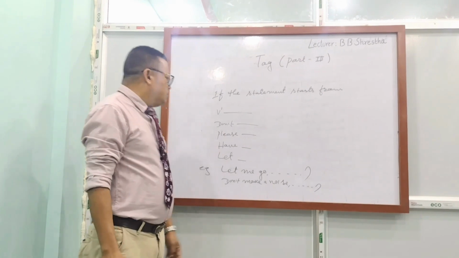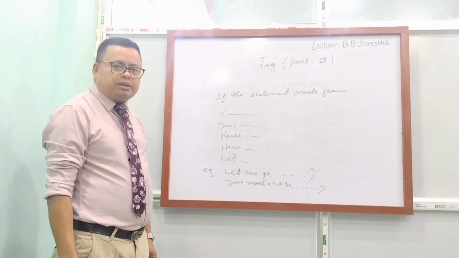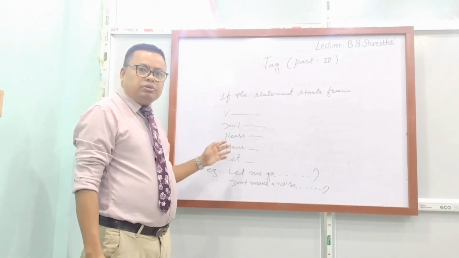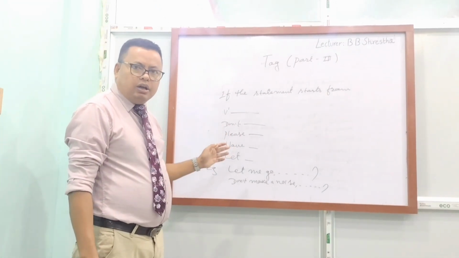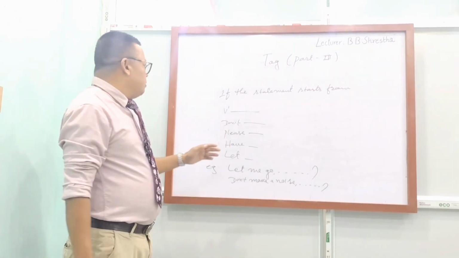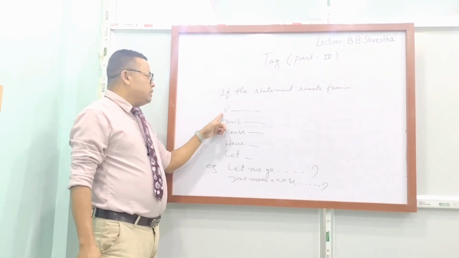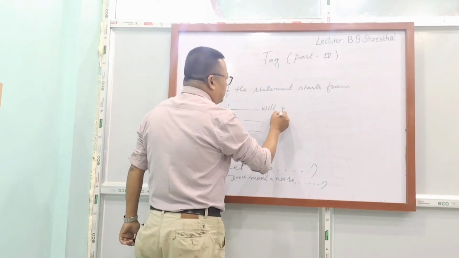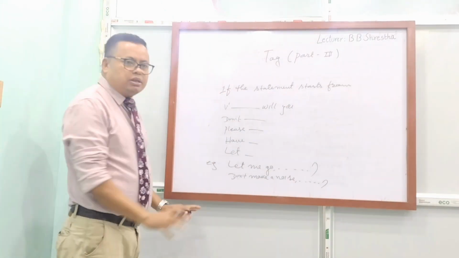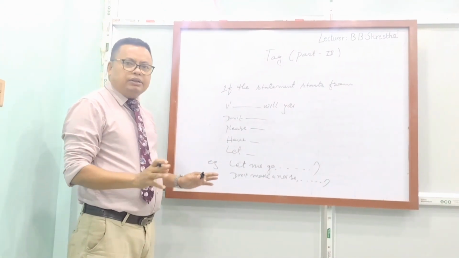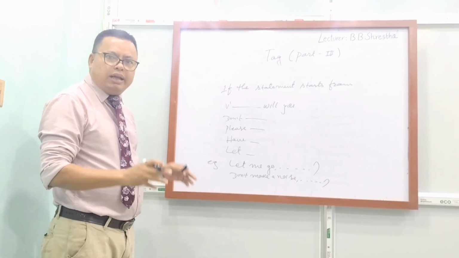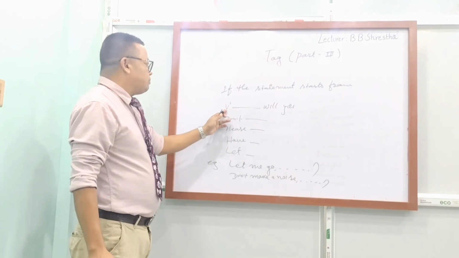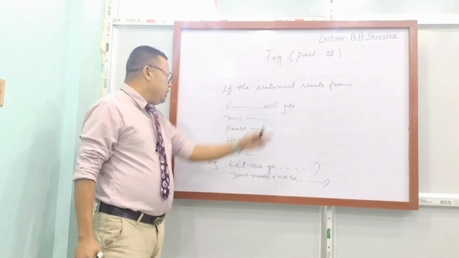Dear student, in question tag there are some exceptional cases also. In those cases, we don't use the previous rule of question tag. We directly write will you. For example, if the statement starts from an imperative verb, we have to write here will you. We should not see negative or positive. We should not see the subject. We don't use the previous rule at all. So you have to be careful.